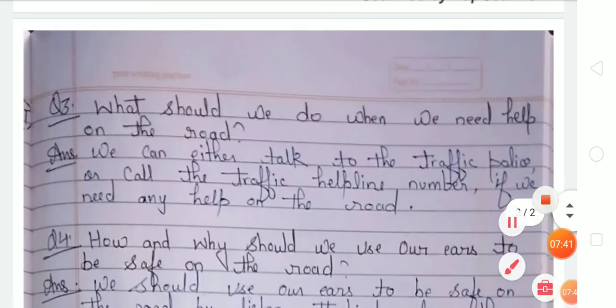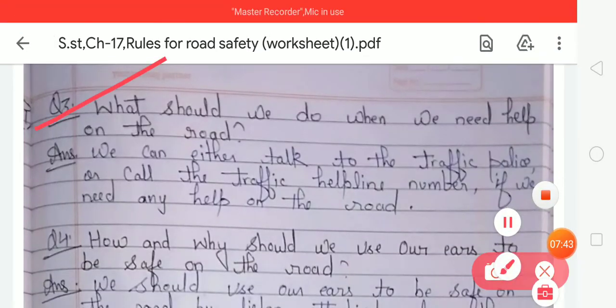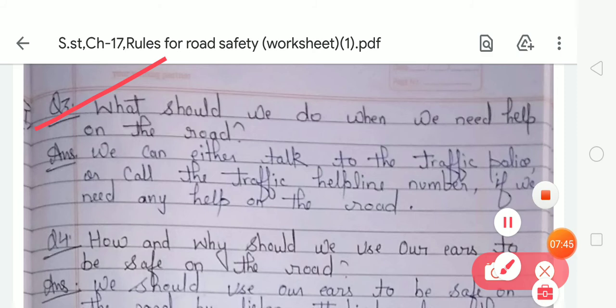Now look at question number 3. What should we do when we need help on the road? So student, your answer is, we can either talk to the traffic police or call the traffic helpline number if we need any help on the road.